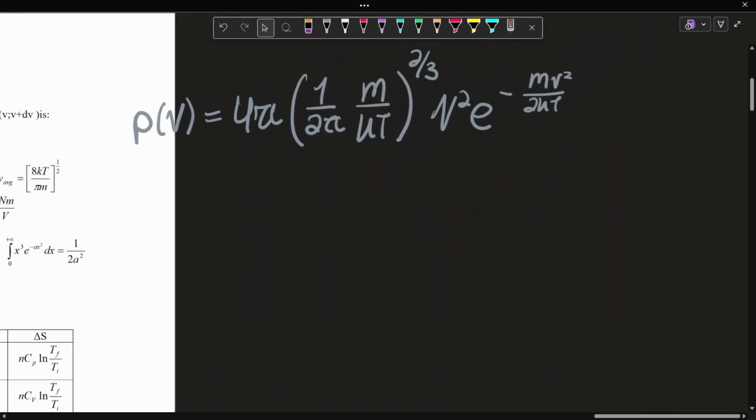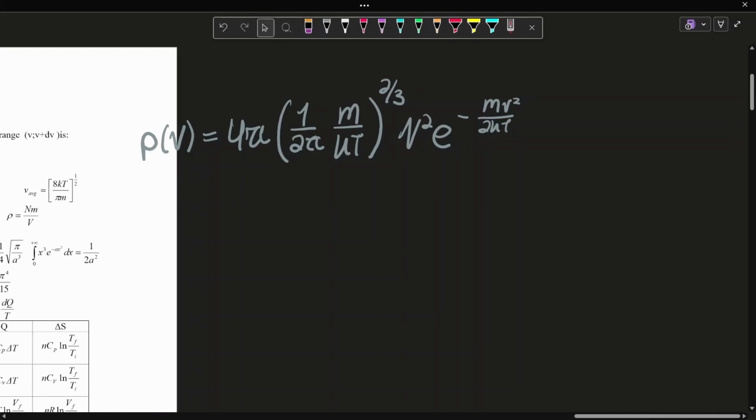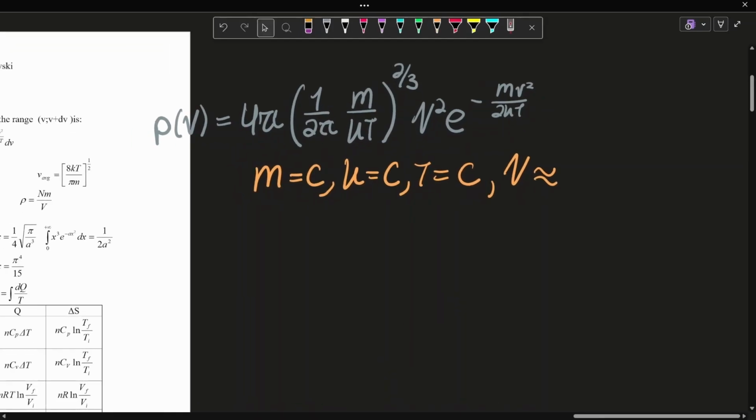So for us to actually get these three equations, RMS, average, and most probable, you need to be a bit smart with how you do it. So here, we can say that m is constant, k is constant, temperature is constant, leaving us with v being variable. So again, that's reiterated here.